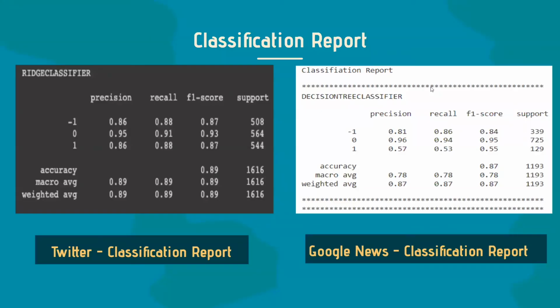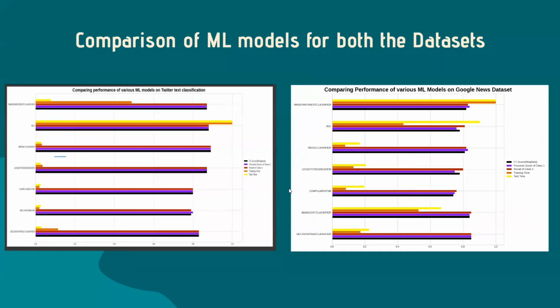After execution of the pipeline, we found that the ridge classifier gave the best accuracy of 89% for the Twitter dataset, and the decision tree classifier outperformed with an accuracy of 87% for the Google News dataset. Here we have a comparison of ML models for both the datasets which we have used for the pipelines.